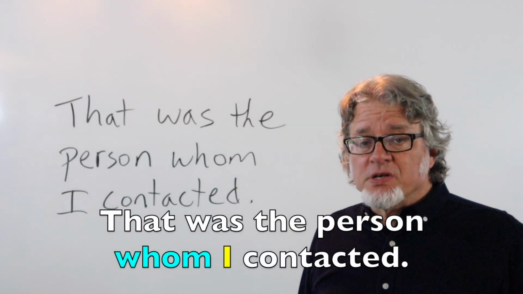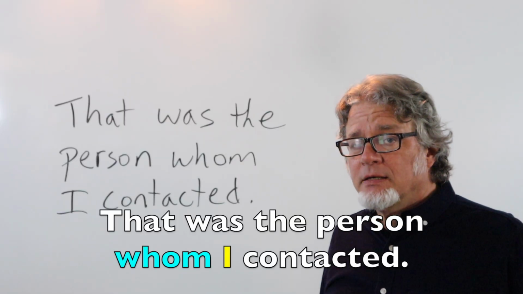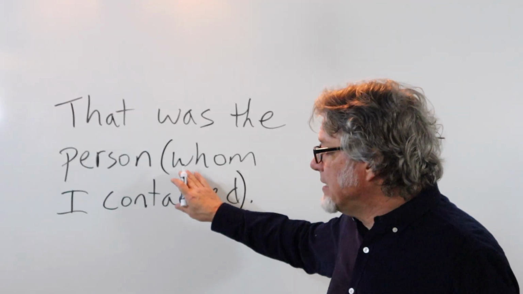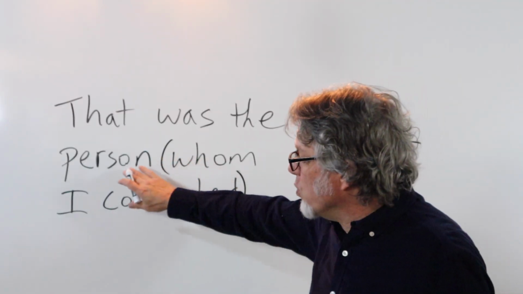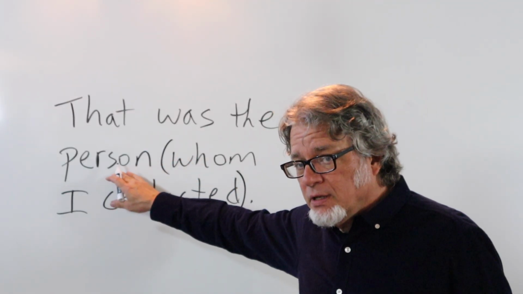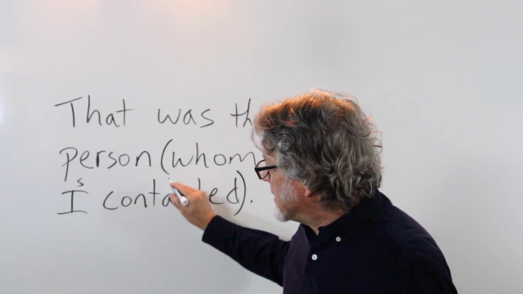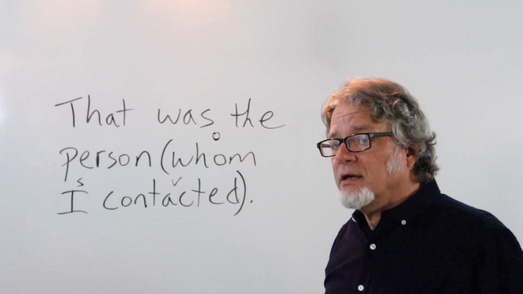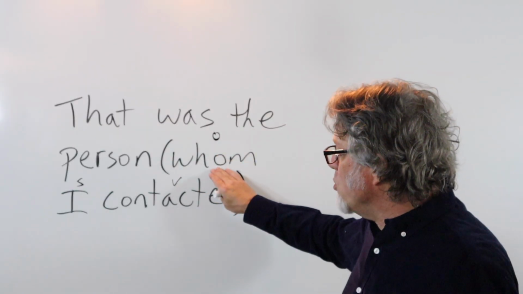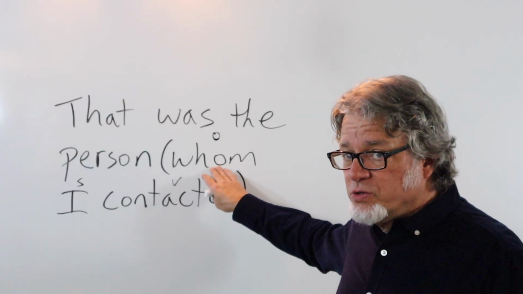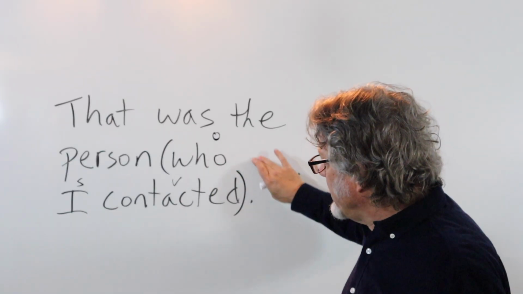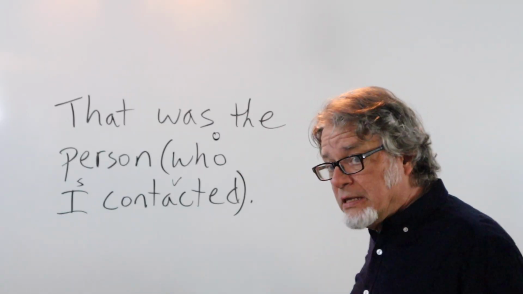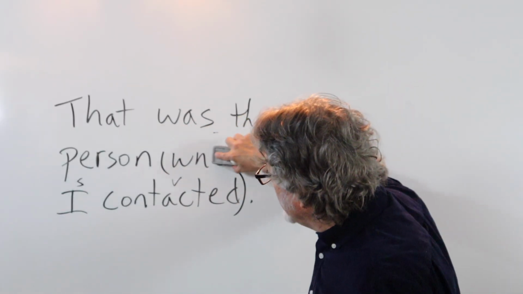That was the person whom I contacted. In this sentence, whom I contacted is an adjective clause for the word person. Here's the subject, this is the verb, and this is the object. If you don't use whom and instead choose who, that's okay. And if you take out the object completely, that's also okay.